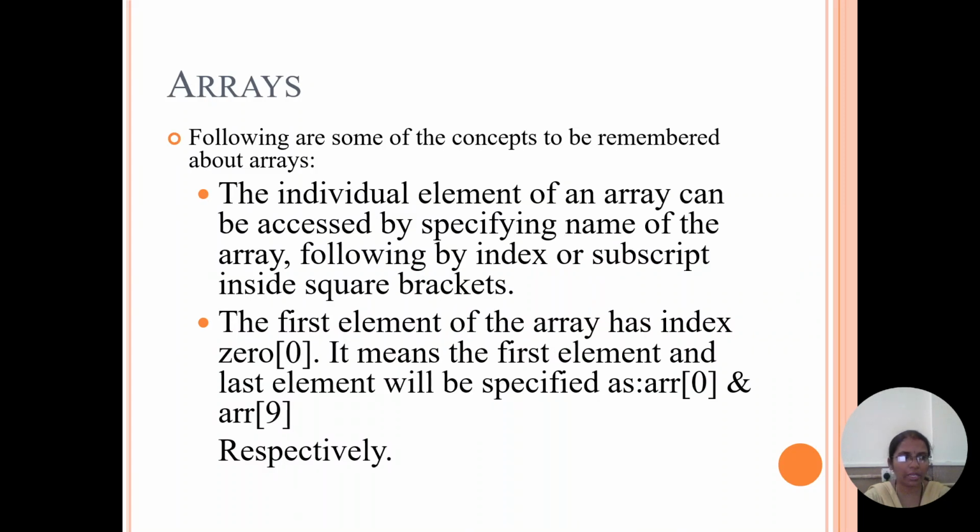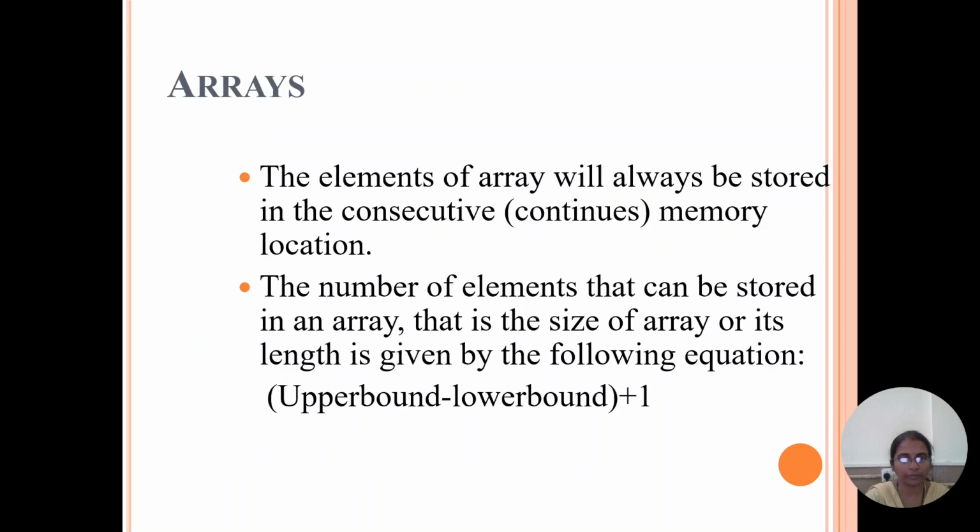The individual element of an array can be accessed by specifying the name of the array followed by the index within the brackets. The first element of an array has the index 0. Index starts with 0. It means the first element and the last element will be specified as array[0] and array[9] because we have taken 10 elements. So index starts with 0 and ends with 9.